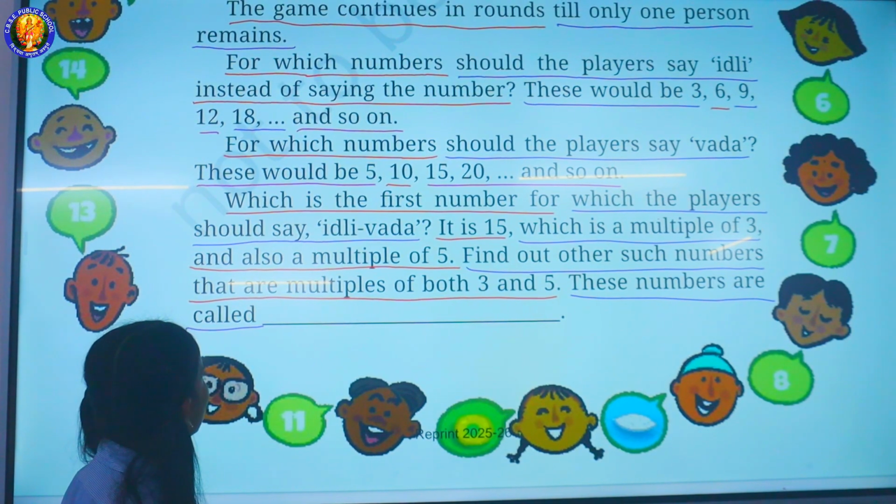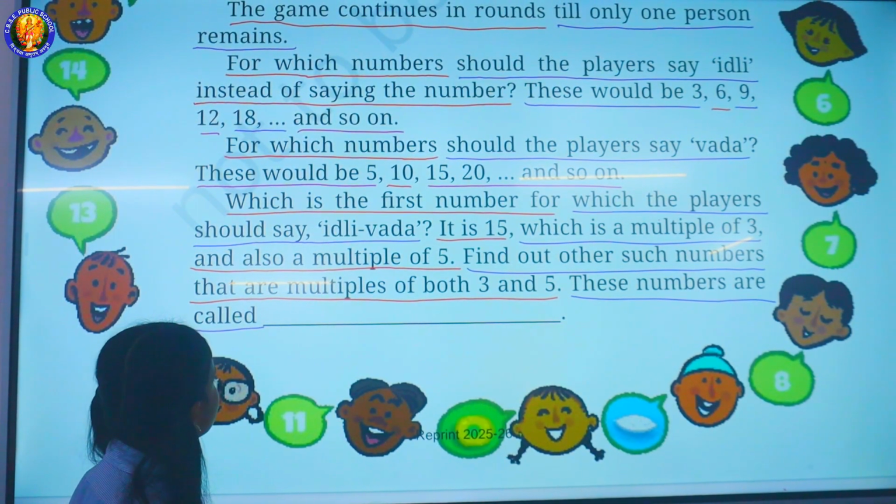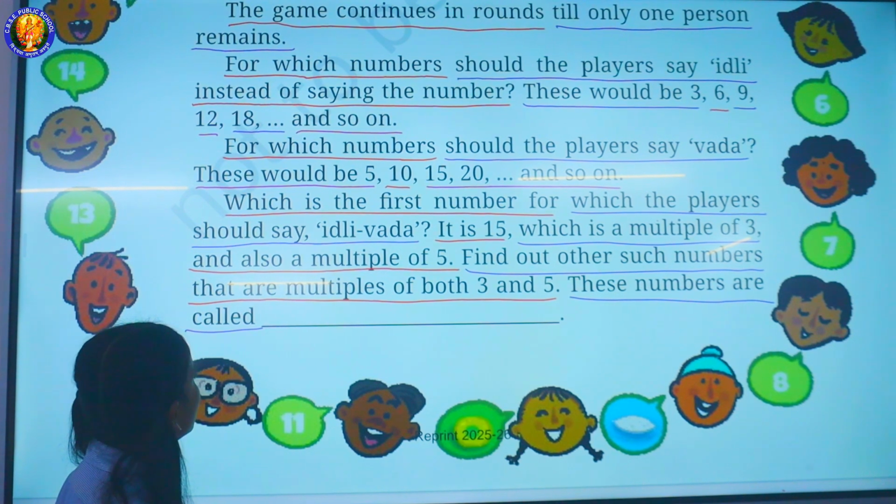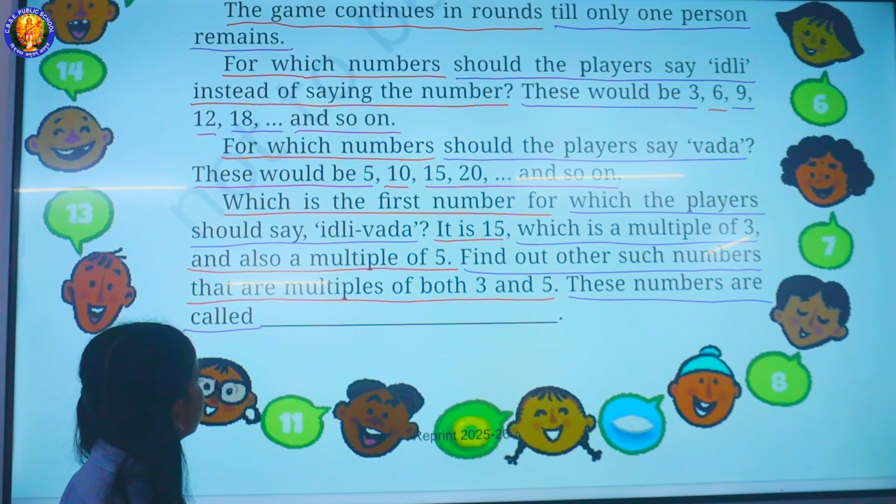These would be 5, 10, 15, 20, and so on. Which is the first number for which the player should say idli vada? It is 15.